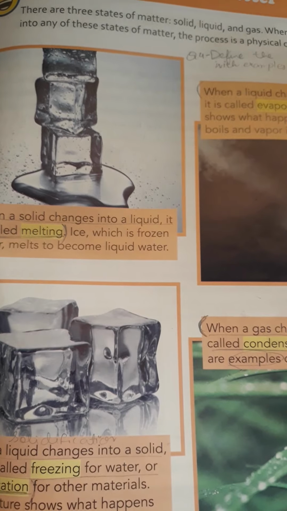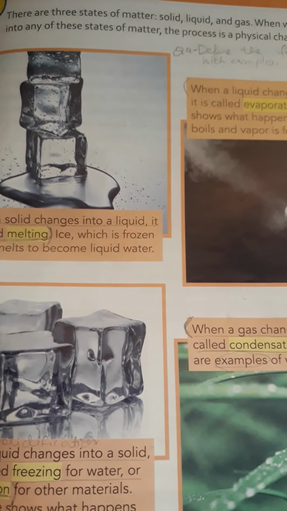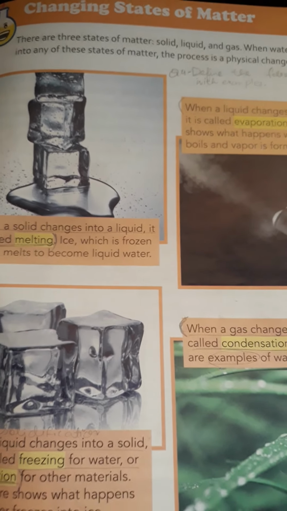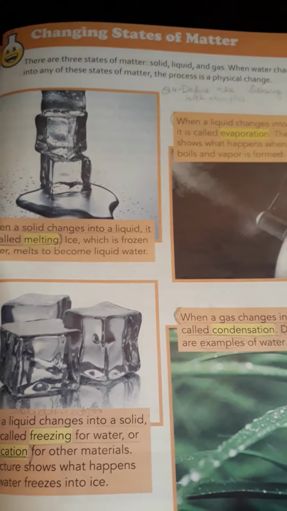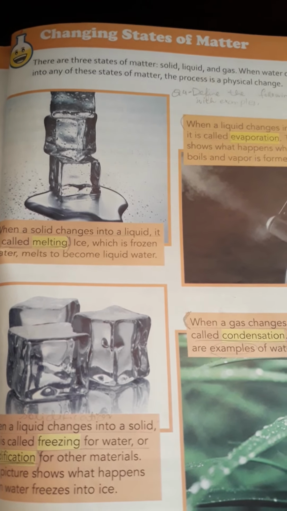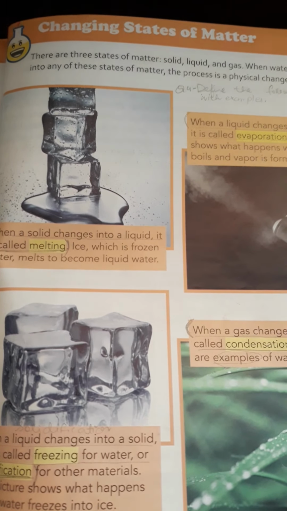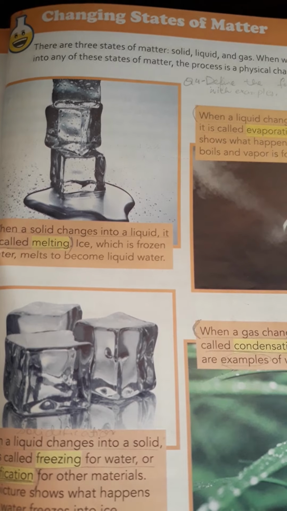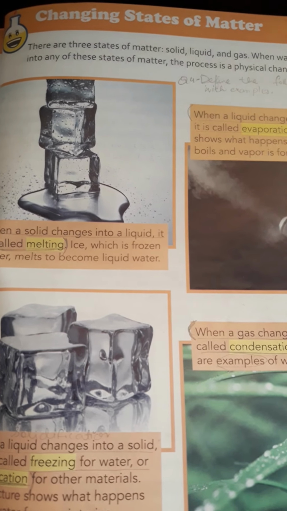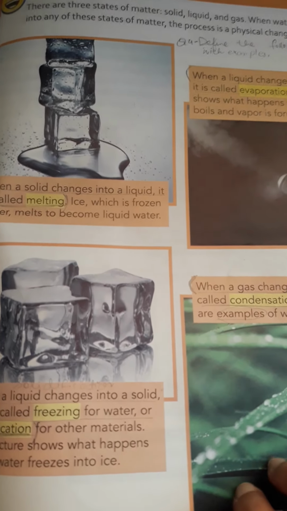When water changes into a solid state, liquid state or a gaseous state, this is a physical change. Why have they told you that this is a physical change? Because water only goes through change in its shape. There is no new kind of product, no new matter is produced. That's why changing of state of solid, liquid and gas of water is a physical change. The material only alters the shape.